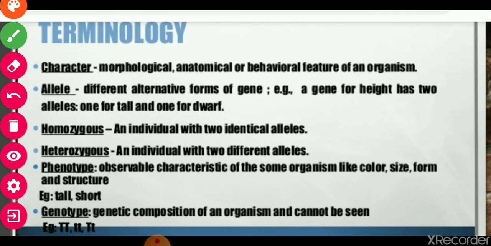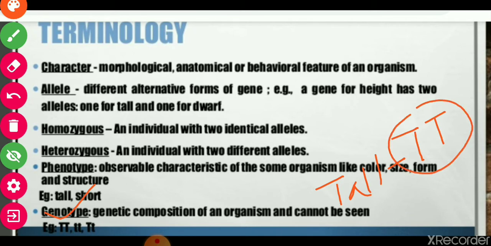Now genotype. So see, what is genotype? Genetic combination or composition of an organism that cannot be seen, like in tall plants the genotype is capital T, the homozygous condition, and second one is hybrid conditions having two alleles of different, heterozygous. So capital T or small t, this is called genotype of an organism.